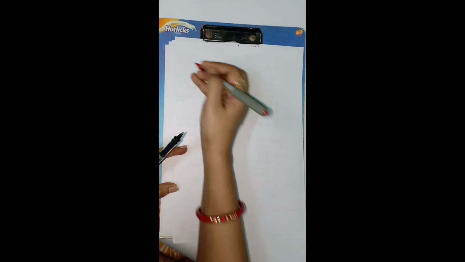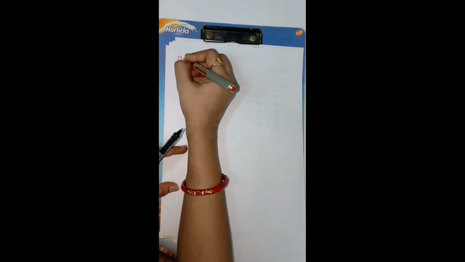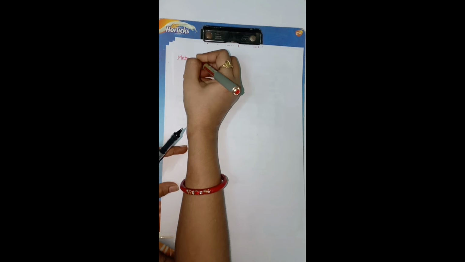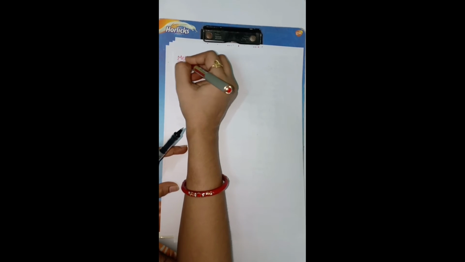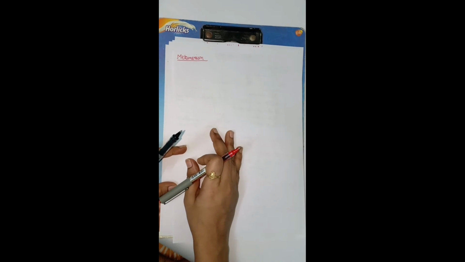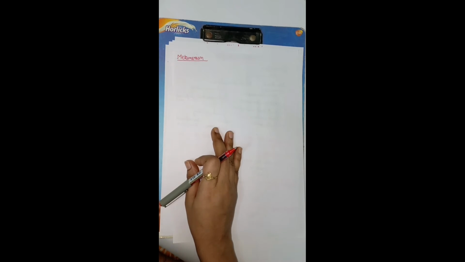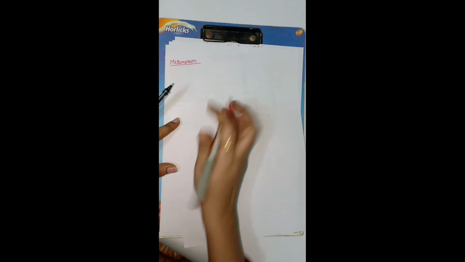Then the next one is metamerism. Metamerism is very important. What is metamerism? Compounds having the same molecular formula but a different number of carbons on either side of the functional group are called metamers. We can say they have the same molecular formula, but the number of carbons is different across the functional group. We will take an example.